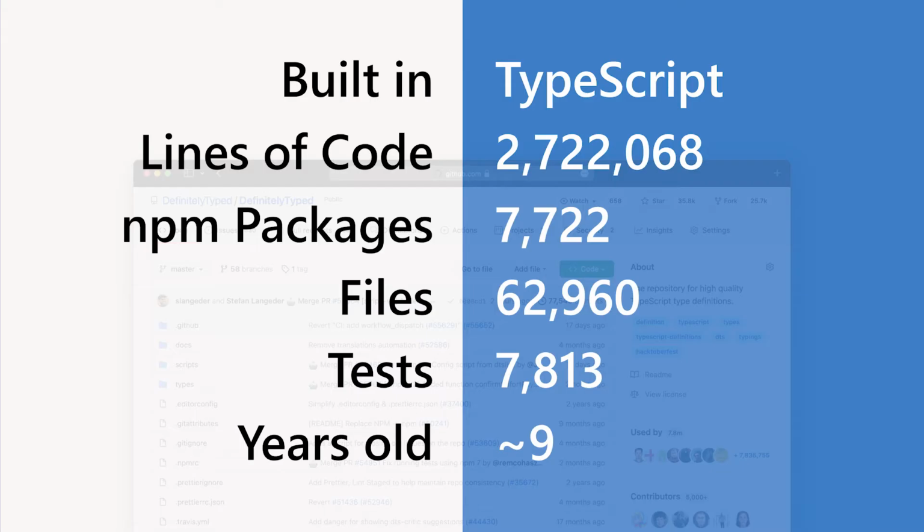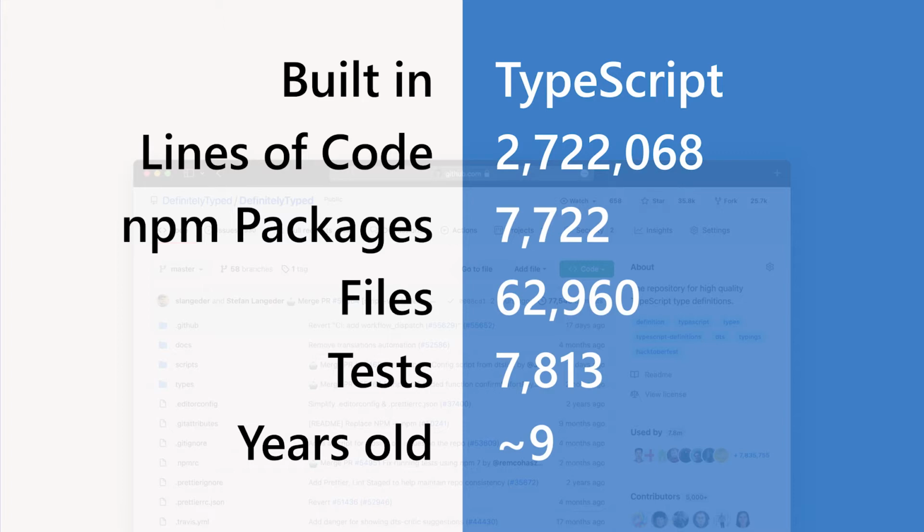And it is built in TypeScript. It kind of came from the TypeScript community, so that makes sense. It right now is about 3 million lines of actual code. It's about 8,000 odd npm packages. We'll talk about that a little bit later. It has a lot of files and a lot of tests. They take about 30 minutes with 4 times concurrency, and it is a pretty old and mature code base at this point.